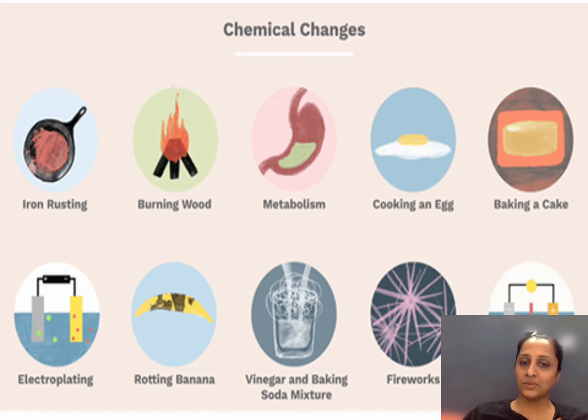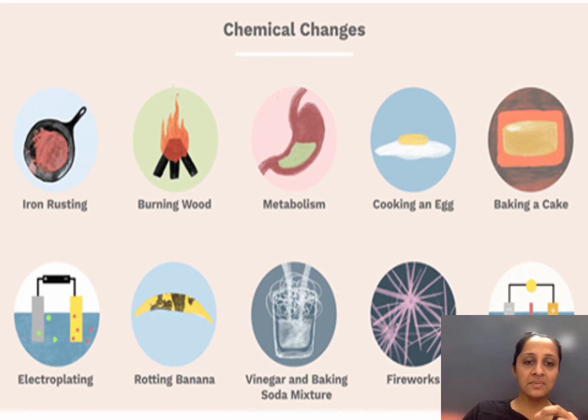When you cook an egg, when you bake a cake using baking soda, again the composition changes, and it is absolutely not a reversible change. Electroplating is done on things which can get rusted very easily, or on jewelry. Then rotting banana, again there is a chemical change when something rots. If you have seen, when you cut an apple and keep it out for some time, it is going to change color. That's a chemical change which has happened in the apple. So that is not physical. The cutting of the apple is a physical change, but the color change on the apple is the chemical change.